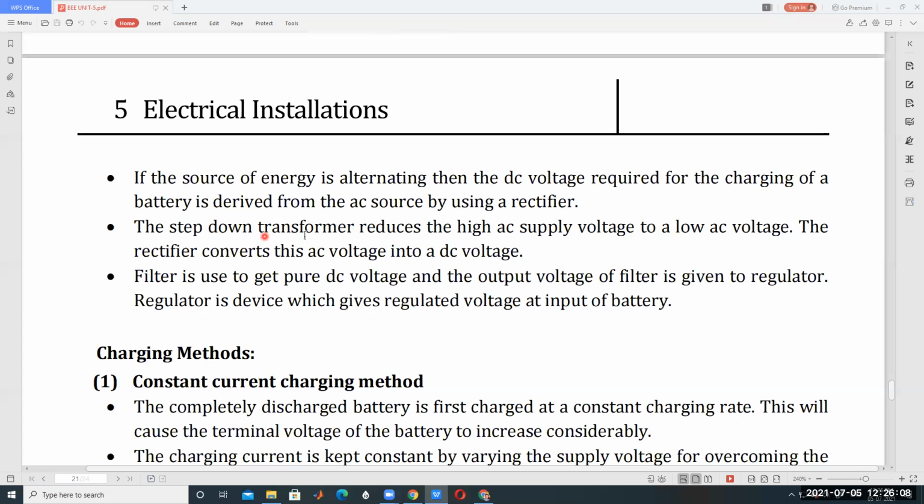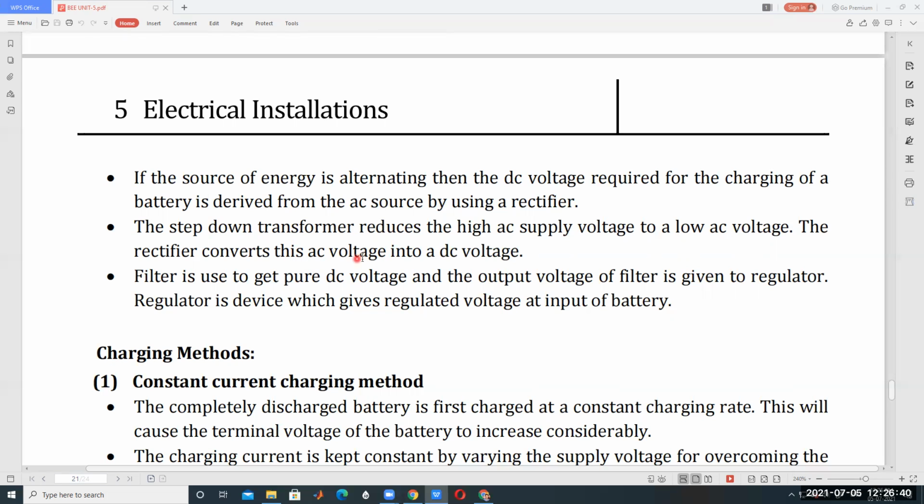And the step-down transformer reduces the high AC supply voltage to a low AC voltage, because the operating voltage of our devices, like a mobile, is very low, just 5 volts, 7 volts, 3.5 volts. That's why the step-down transformer is required. The AC supply voltage of 230 volts can be reduced by using step-down transformers.